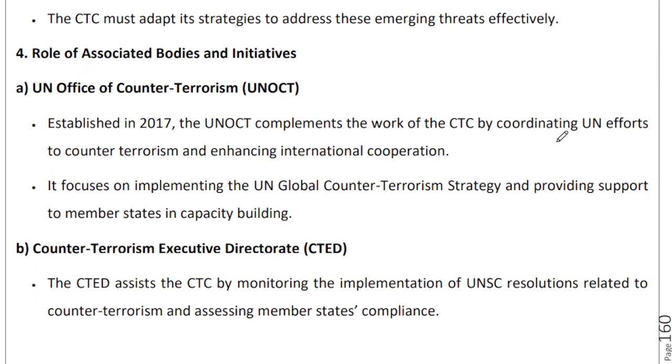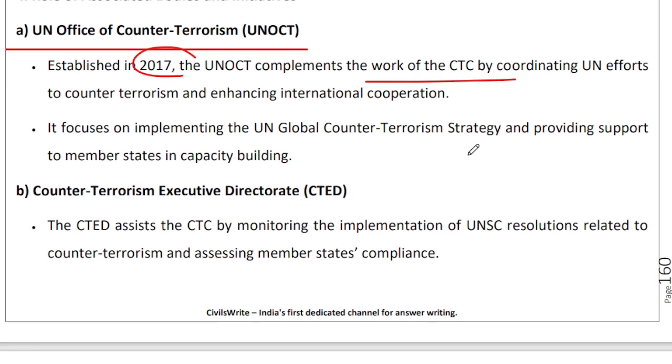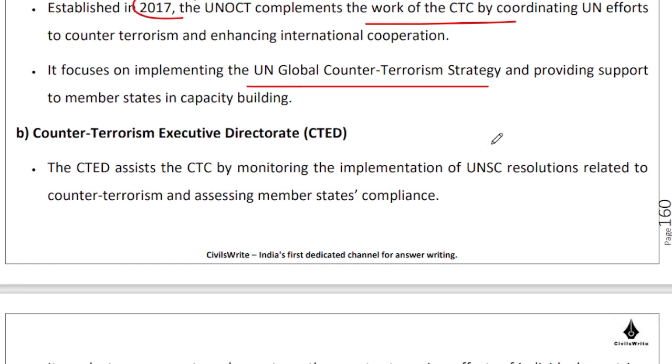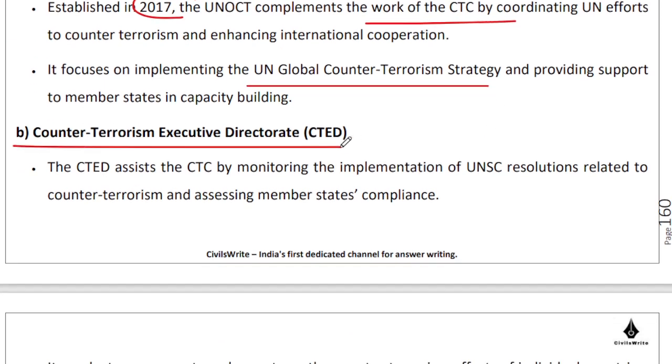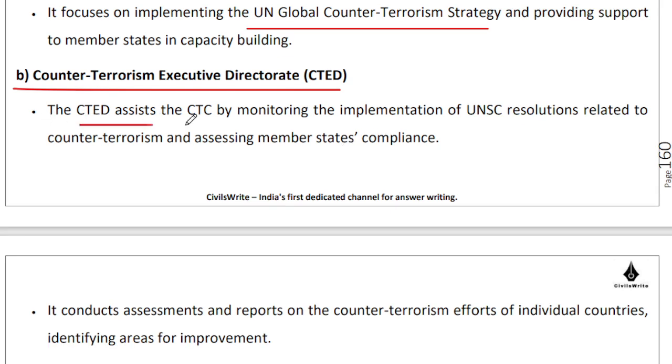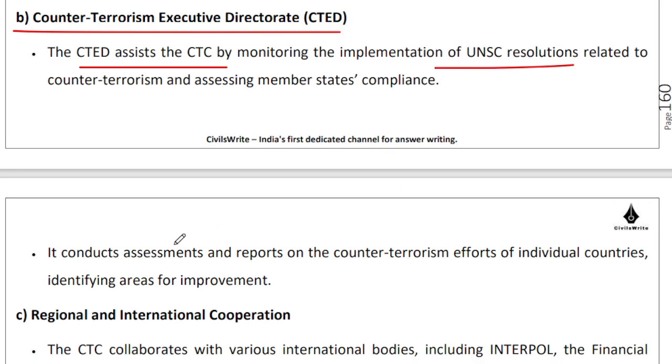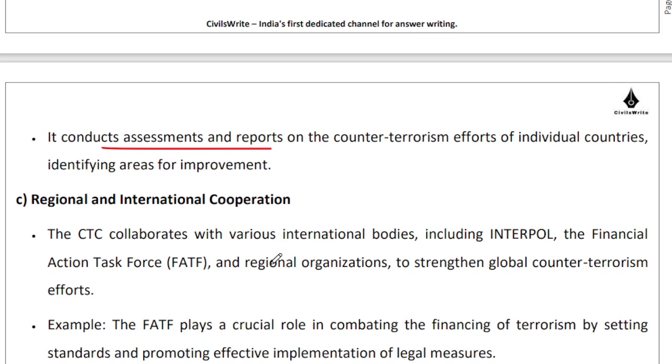So there are other bodies available, like for example, there is this UN Office of Counterterrorism, 2017. We established this to complement the work of CTC, right? It focuses on implementing the UN Global Counterterrorism Strategy. There is a Counterterrorism Executive Directorate as well. It again assists the CTC in monitoring the implementation of UNSC resolutions. It does assessments and creates reports and so on and so forth.